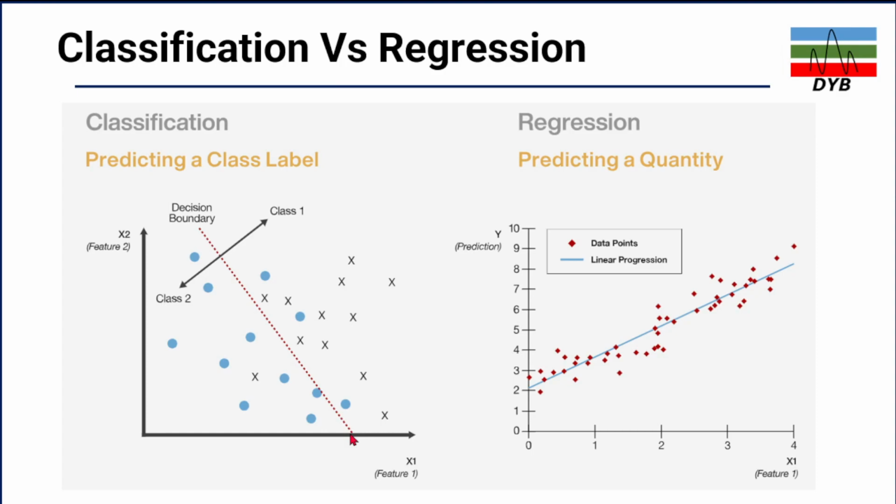Further, if you look at the comparison of classification and regression analysis, on the left side you can see there are features like X1 and X2. When you plot your data, it will have different boundaries, the decision boundary. Based on that, you will classify this as class 1 or class 2. But in regression, you have to predict a quantity. These red dots are the data points, and this is the linear regression line, which passes through the best fit of these data sets. Based on that, you will have the decision on the machine learning output.